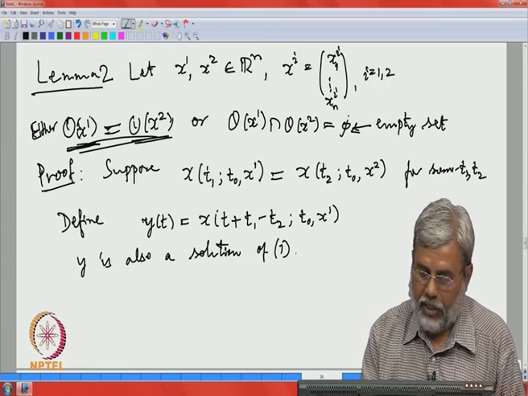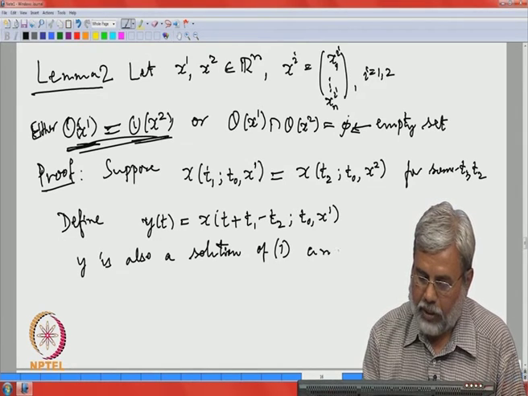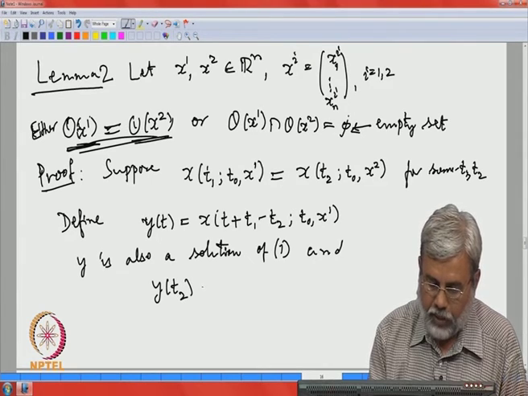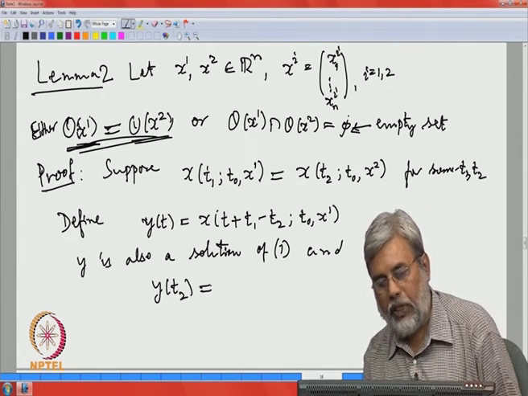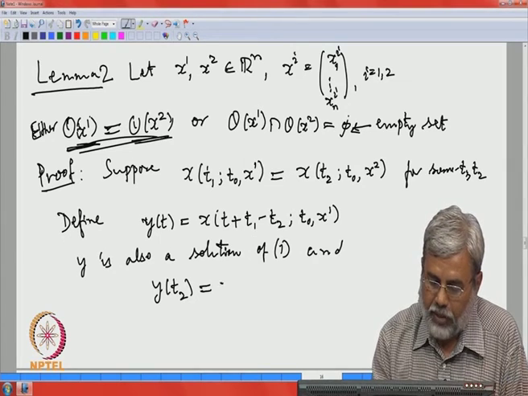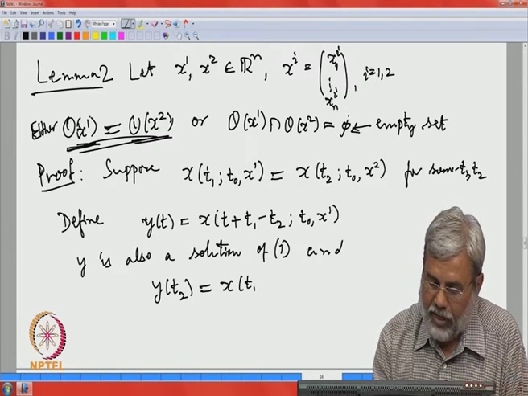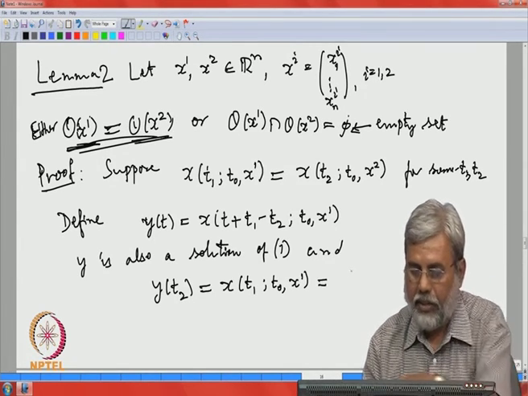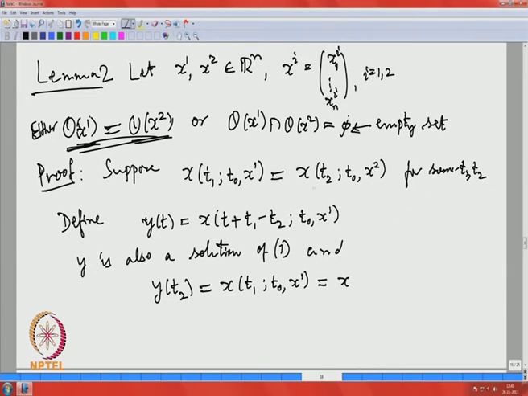The important thing now is y of t 2: you substitute t equal to t 2 and this becomes x of t 1; t 0, x 1, and that is the same, according to our hypothesis, as x of t 2; t 0, x 2.